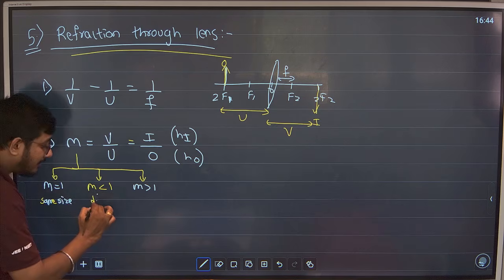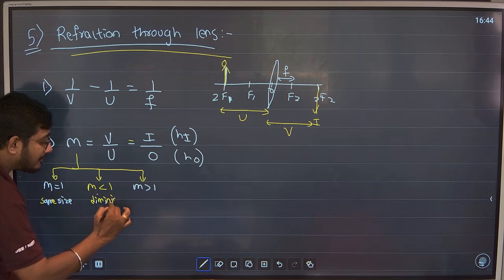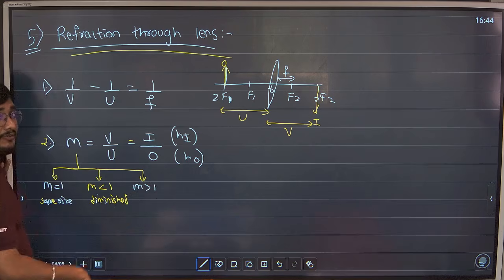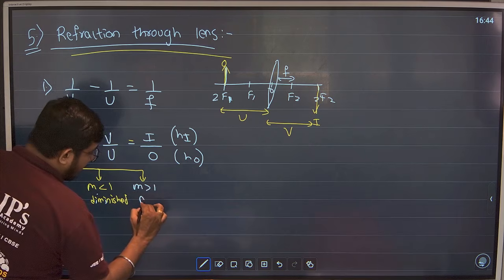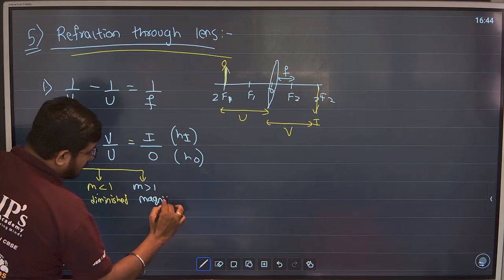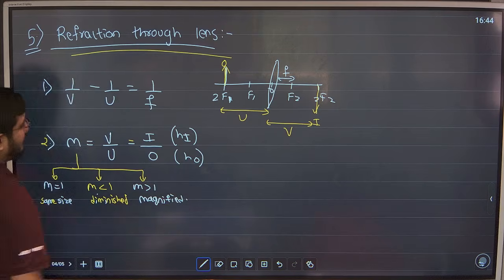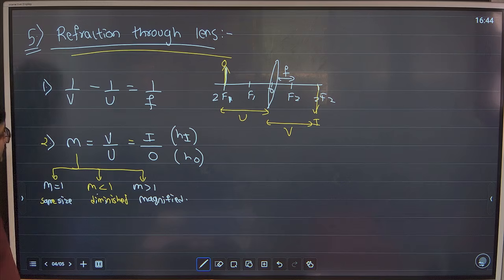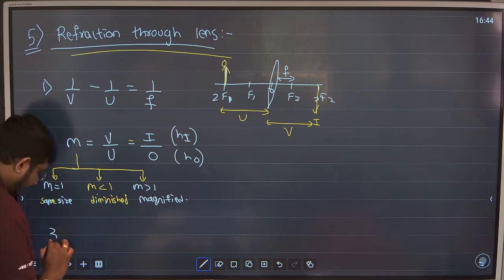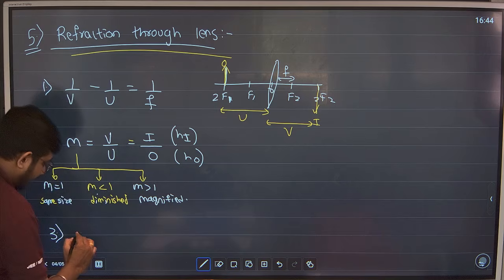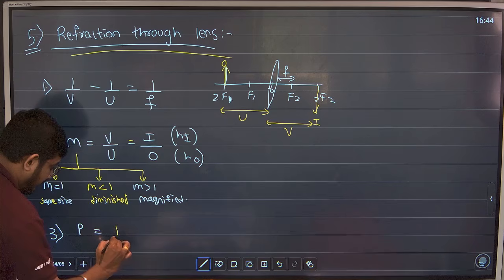Less than 1, diminished. Greater than 1, magnified. Are you getting it, guys? The formula. Third, understood, only 3 formulas for this. And the last formula is power. Power is 1 upon F.